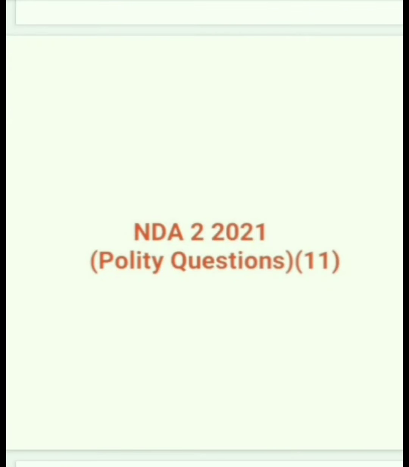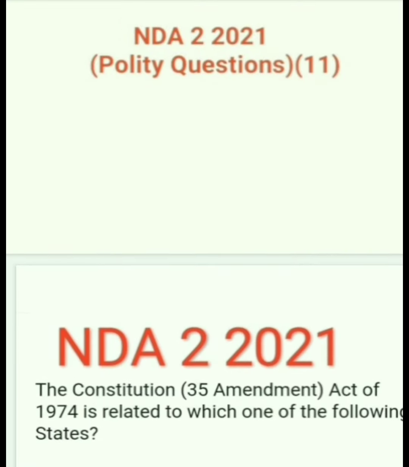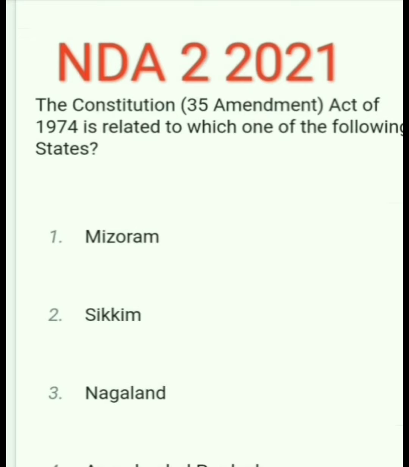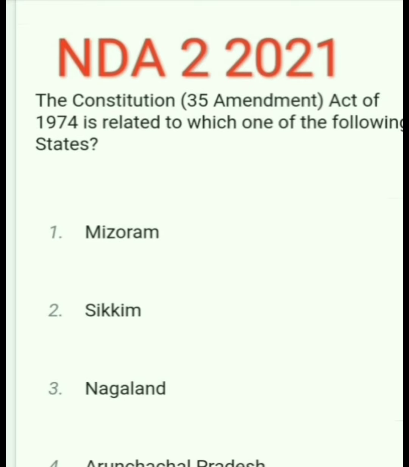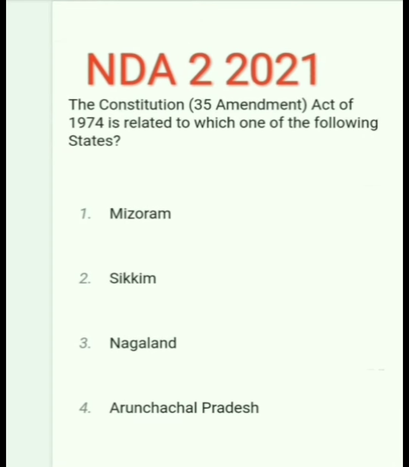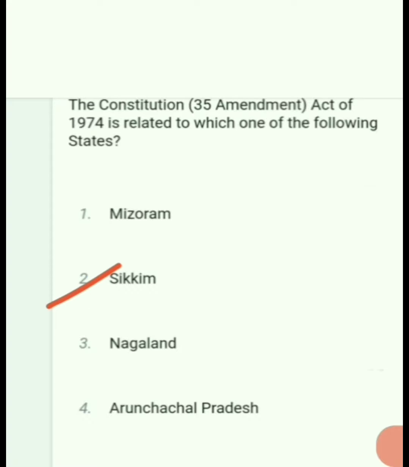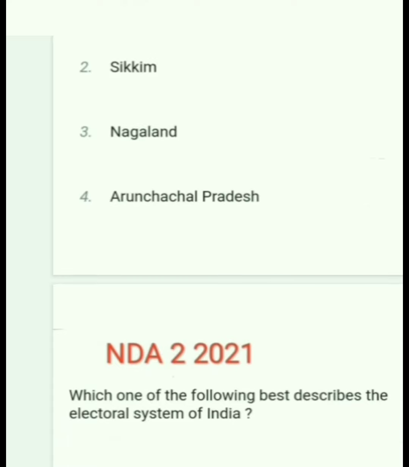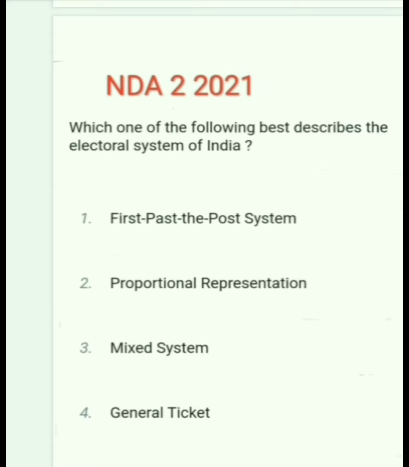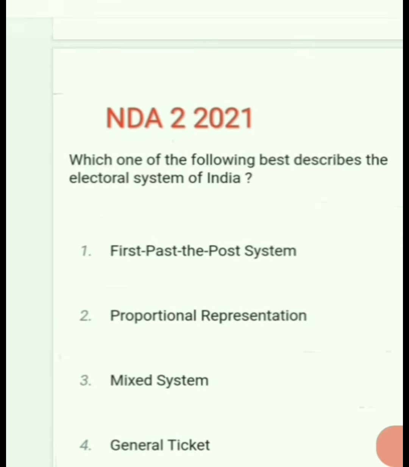NDA 2 2021 polity questions. First question. The Constitution 35th Amendment Act of 1974 is related to which one of the following states? It was related to option 2, Sikkim. Next question. Which one of the following best describes the electoral system in India? The correct answer is option 1, first past the post system.